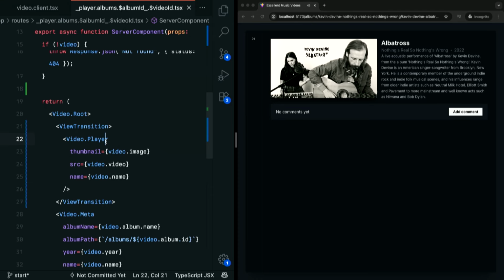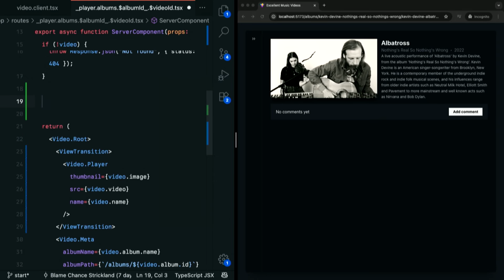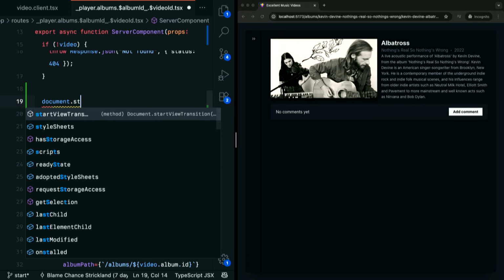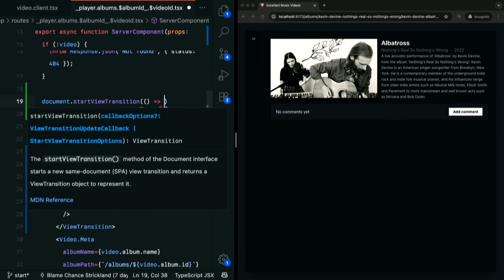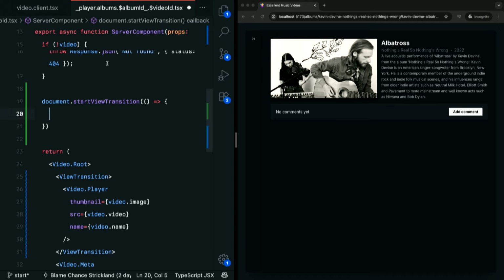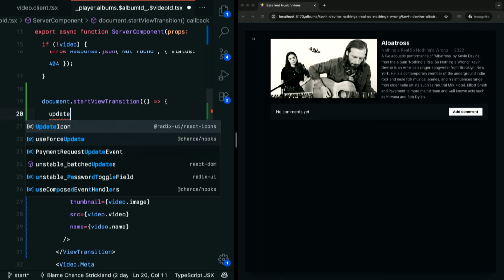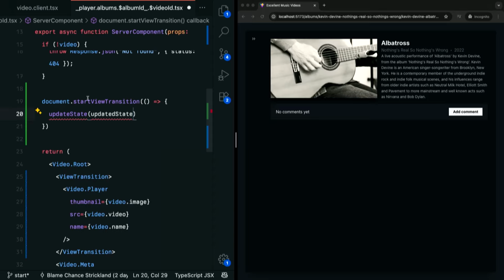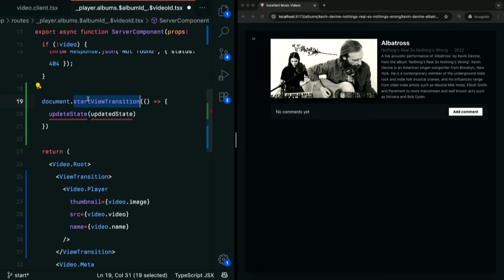Well, nothing happened because view transitions, if we think of the API for view transitions in the browser, we have something like document.startViewTransition, right? And then this is where we would actually wire up our logic. We would say, like we want to trigger the start view transition, and when we do that, we want to like update some state in React so that we start rendering things. We'll just say update state for now, and we're going to pass in updated state. But here's the thing. Start view transitions is an asynchronous function. It waits for the next frame to do anything.